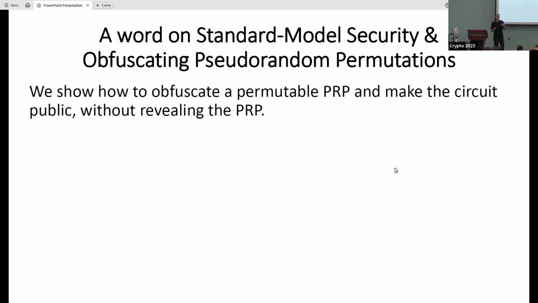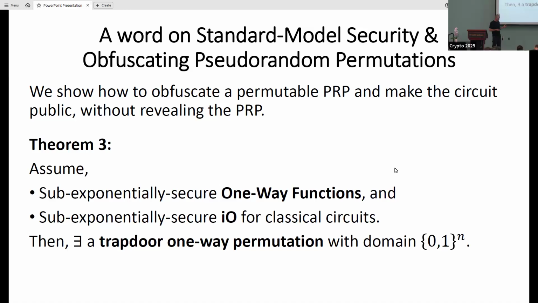Okay, so this kind of guarantee actually gives us the ability to obfuscate permutable PRPs. And just for the usefulness of it, we show that if you're using permutable PRPs, then it gives you the following theorem: if you have one-way functions and I/O, both of them sub-exponentially secure, you can construct a trapdoor permutation with the densest domain, with domain 0,1 to the n.